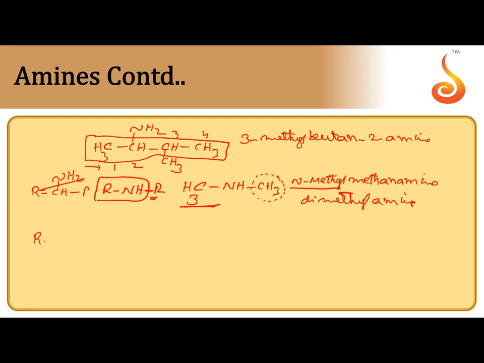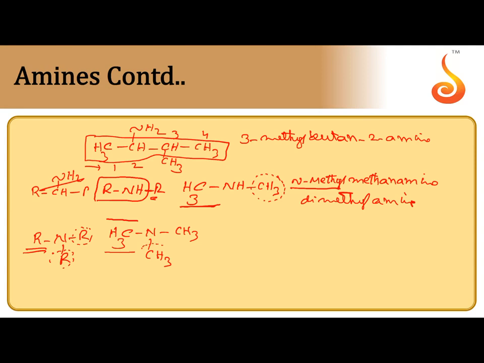Coming to the 3 degree amine, R3N. One alkyl group only is taken as the main carbon chain including nitrogen. The remaining two are substituents. So these may be simple or mixed amines. Example, (CH3)3N. This is a simple 3 degree amine. Select the root word first, the longest carbon chain holding nitrogen.